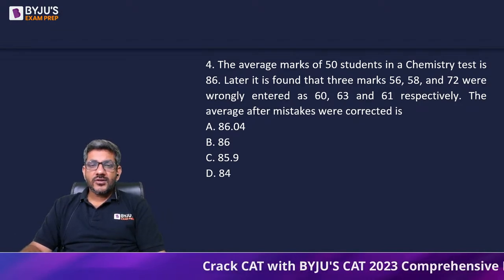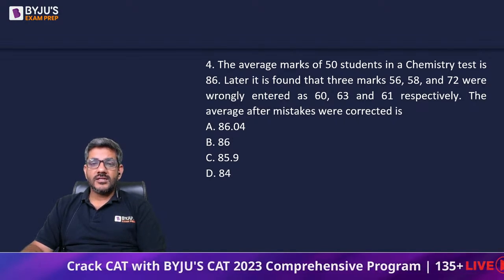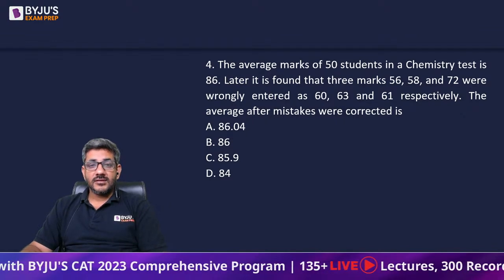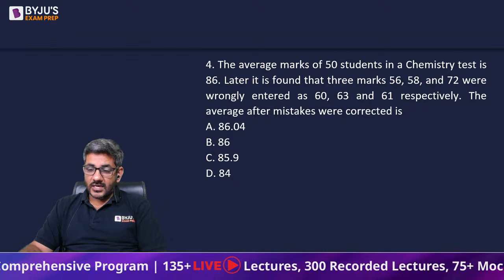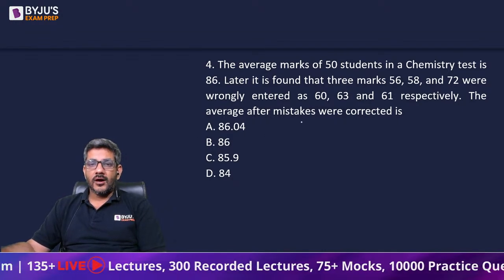The average marks of 50 students in chemistry test is 86. Later, it was found that 3 marks were wrongly entered as this. The average marks after mistakes were corrected is what? So बाद में मैं देख रहा हूं अंजिला, ईशांक, सोनाली सबका आंसर ए आ रहा है, तो चलिए फटाफट चेक करते हैं.